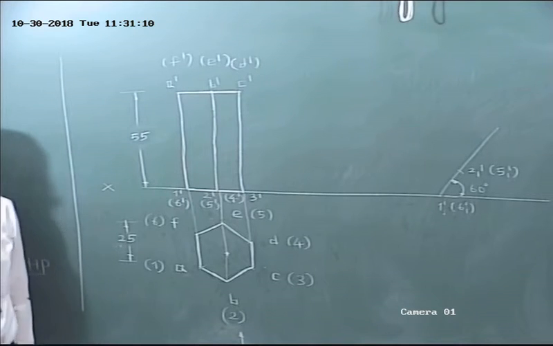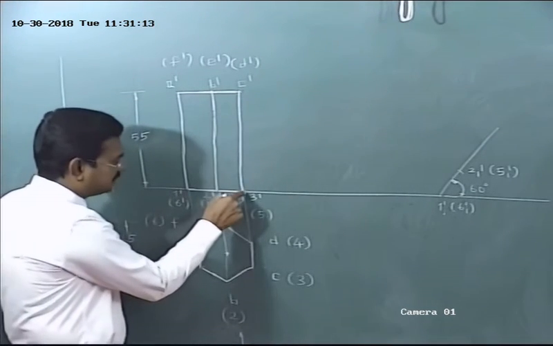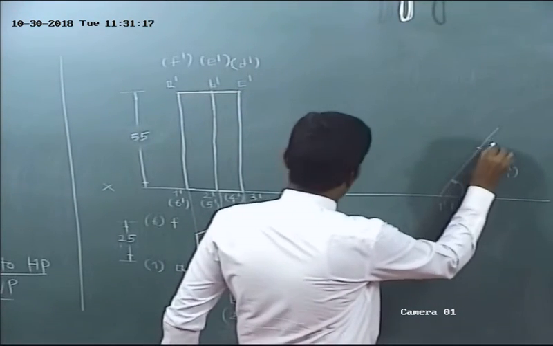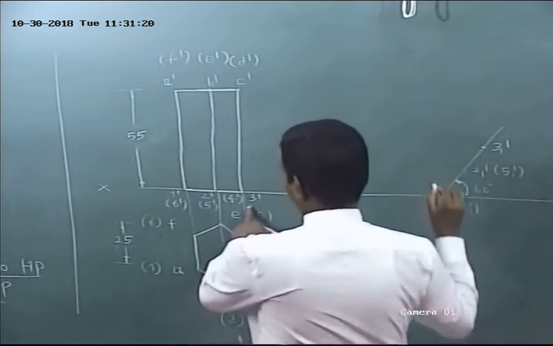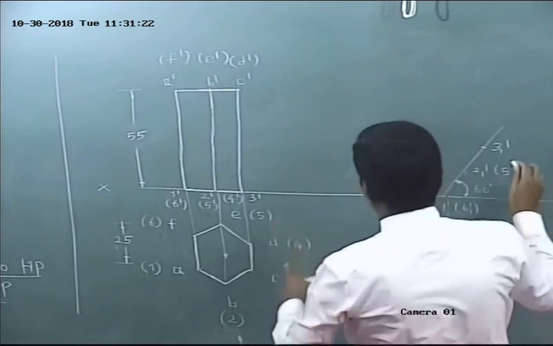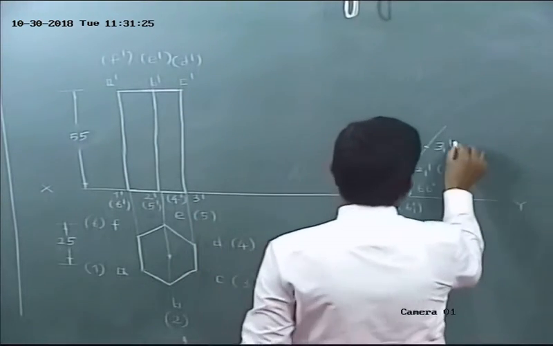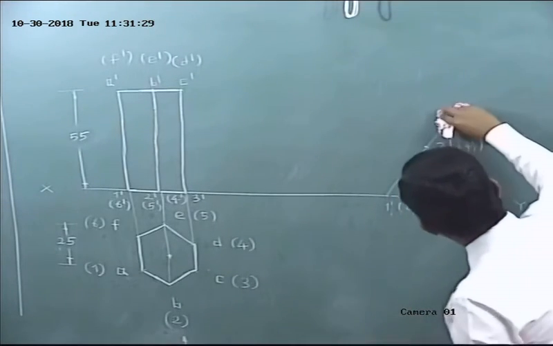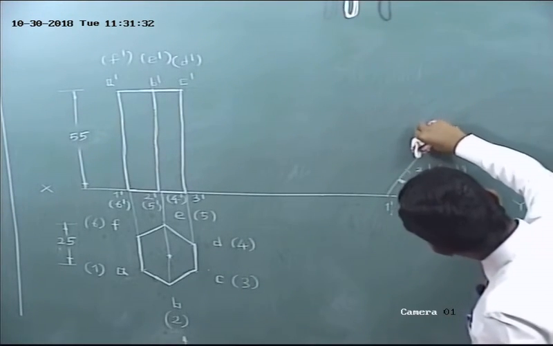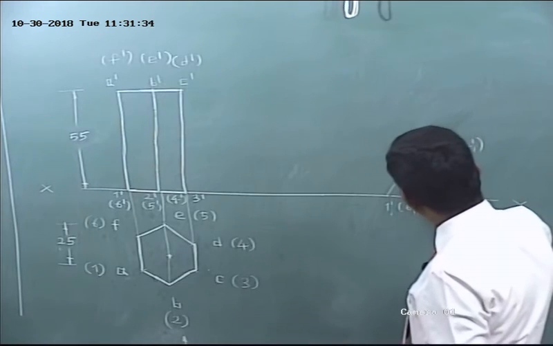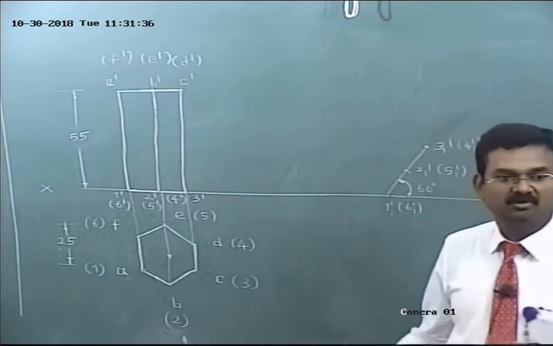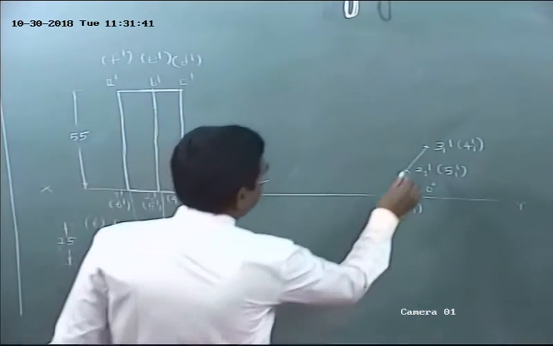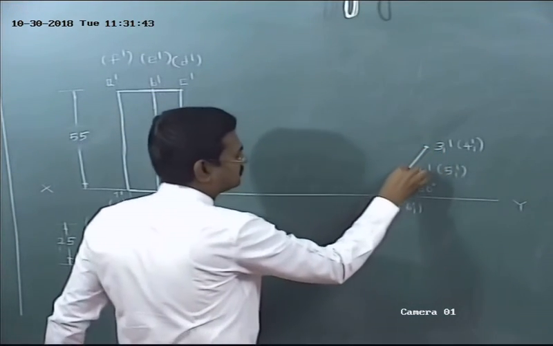Okay, next, by using compass, measure the distance of 3 dash from 2 dash, transfer here. What is this? 3, 1 dash. Then what about the other corner? 4. 4 is invisible. 4, 1 dash. Next, erase the unwanted parts. So this is the base. What is this? Front view of the bottom face.